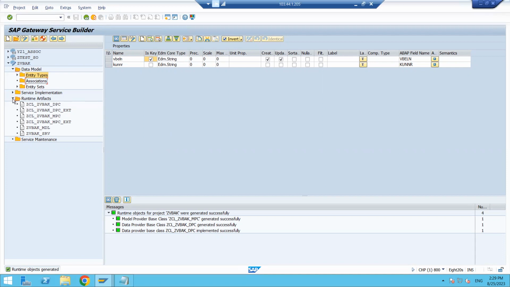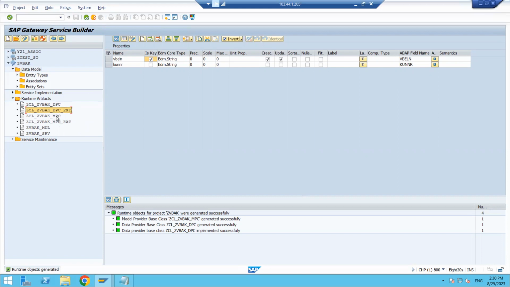Fine, this is fine. I have declared the entity and entity set, and in the DPC extension, I hope you understood these classes: DPC, DPC extension, MPC and MPC extension. If you understand what is the use of these classes, then it will be very easy for the project classes. Otherwise, you will get a big problem here. So what is the use of these things?